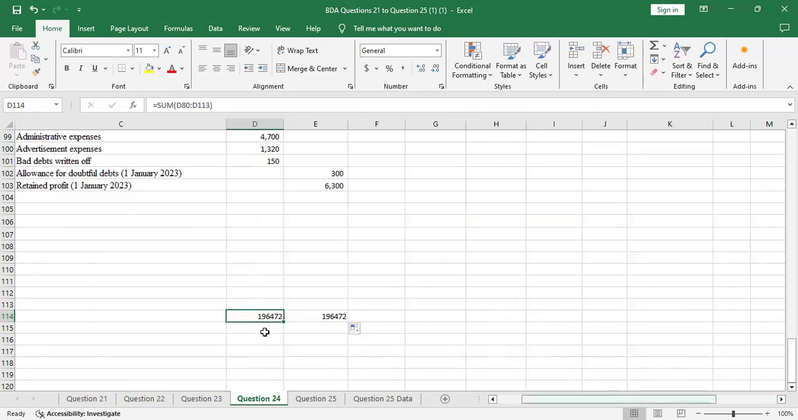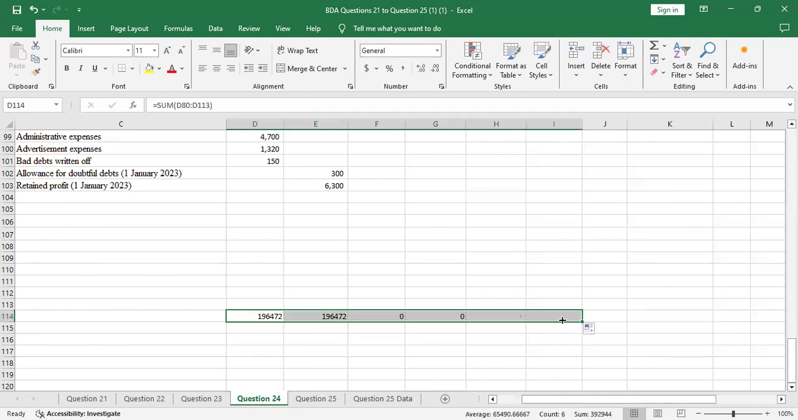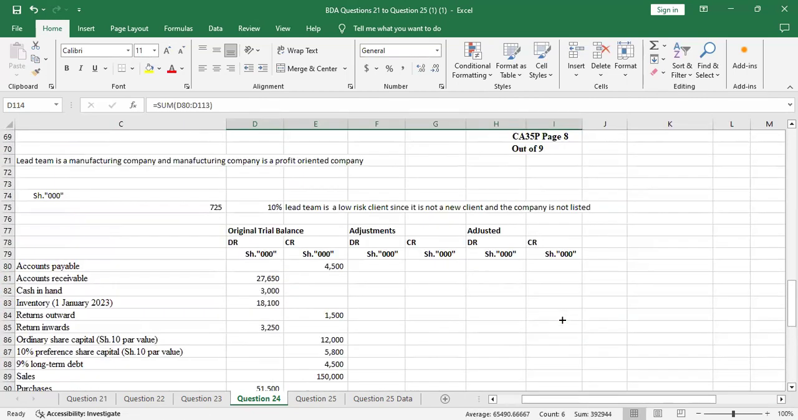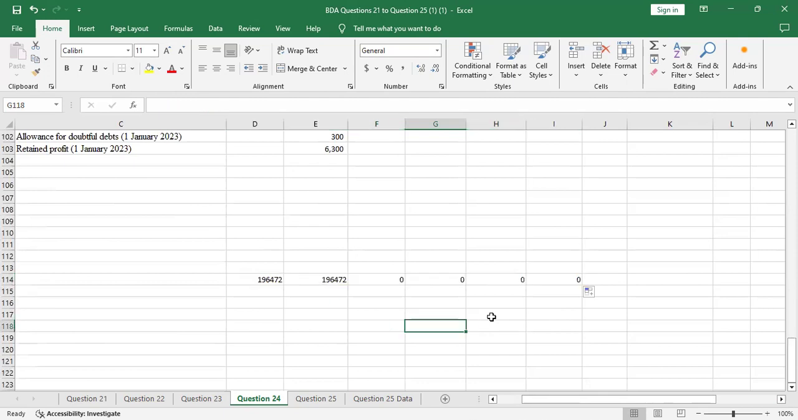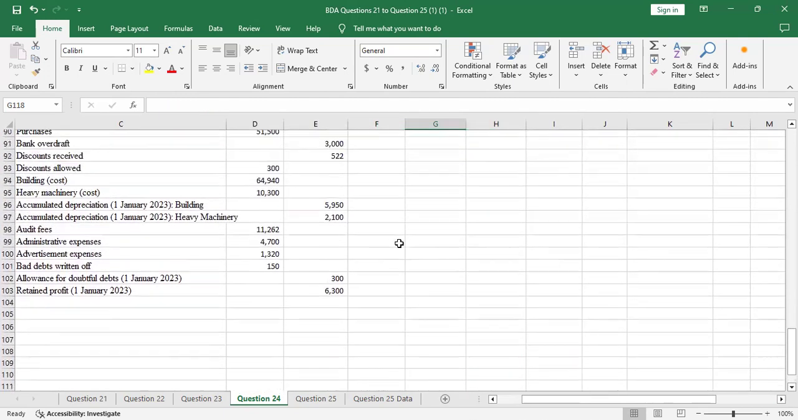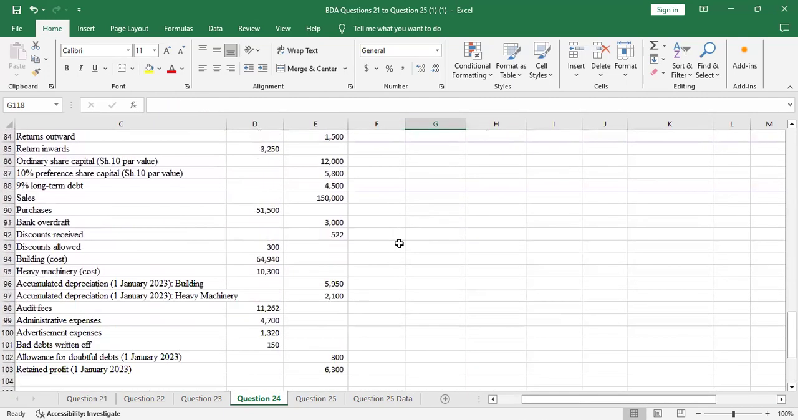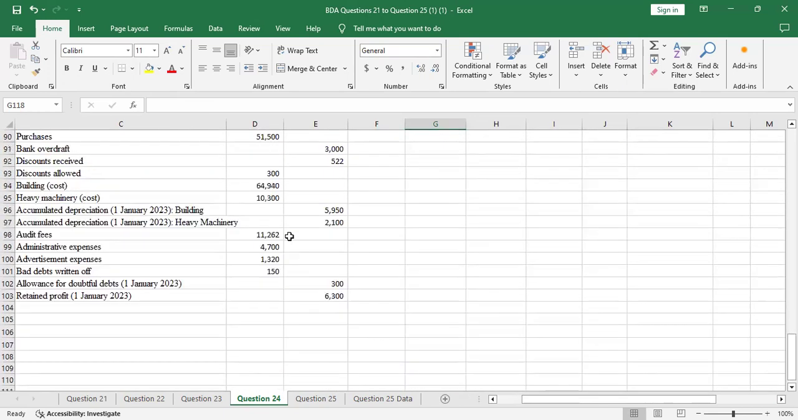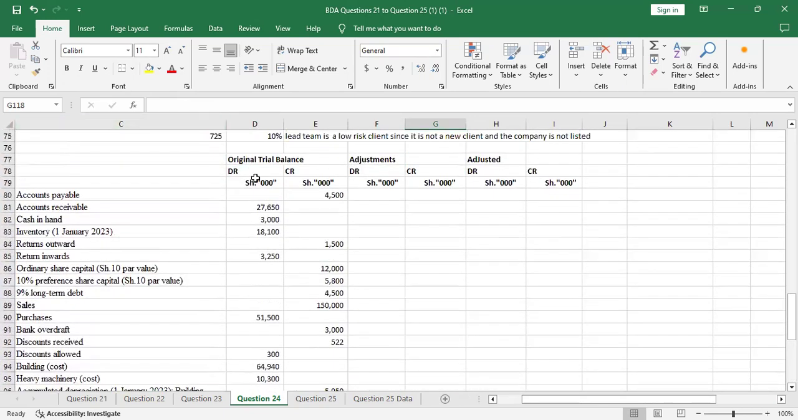Let me just go all the way, so that when we get the answer, it will just copy. That was the adjustment. Up to there. So that when we adjust, it will just copy automatically. The totals will come out automatically. So that's how you are supposed to do part one of that question. That's the original trial balance.